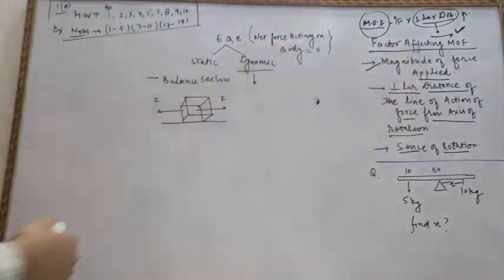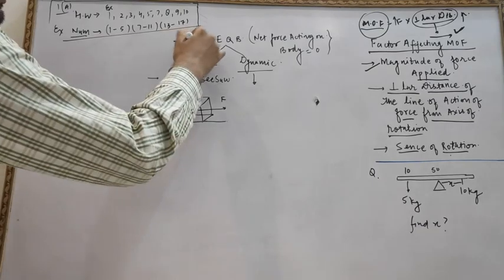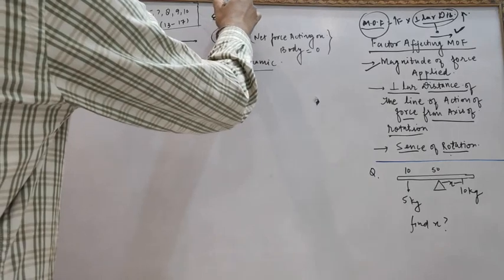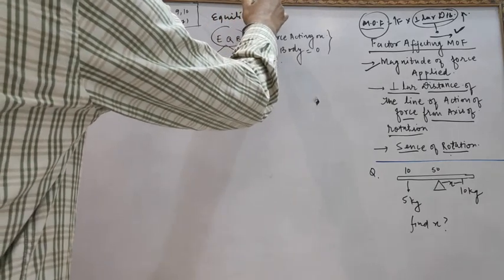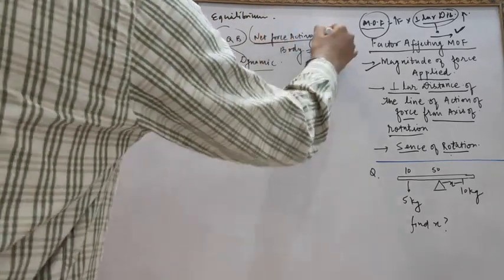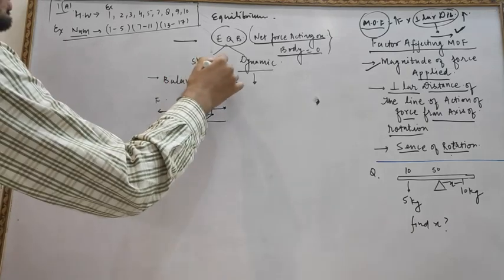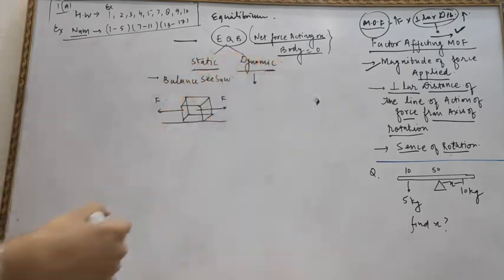And now we'll move to our next topic, that is equilibrium. What do you mean by equilibrium? Equilibrium is a condition where the net force acting on a body is equal to 0. Equilibrium is again of two types: static equilibrium and dynamic equilibrium.